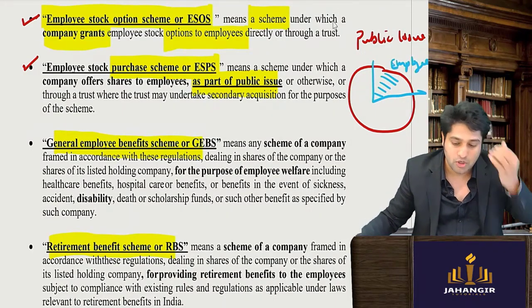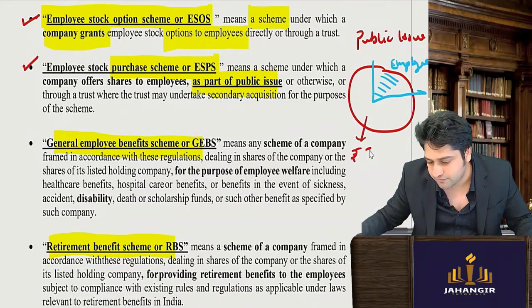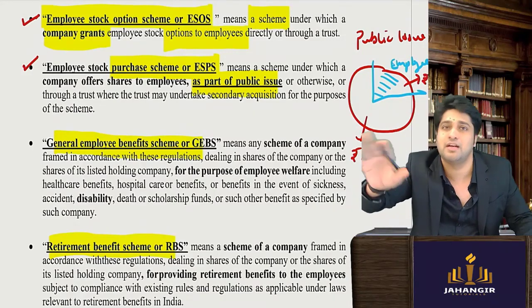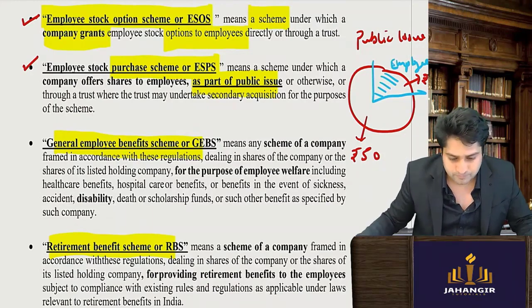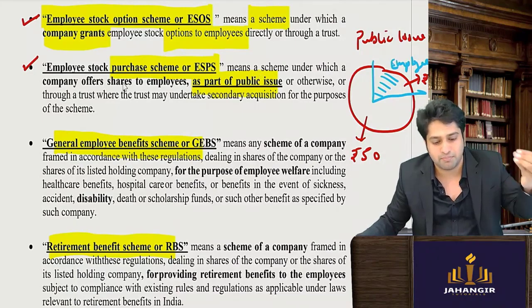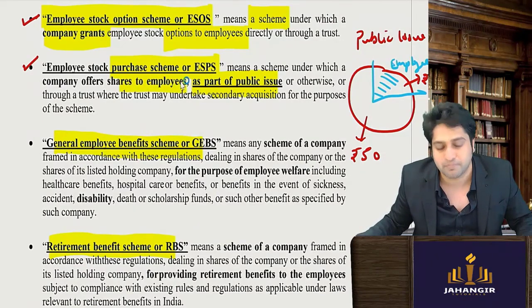So I will tell, for the public, it is rupees 50, but for your reserve category, it is only 20. But when you are subscribing, it will be subject to a lock-in period. So when the company offers to its employees as a part of a public issue, it is called a purchase scheme.